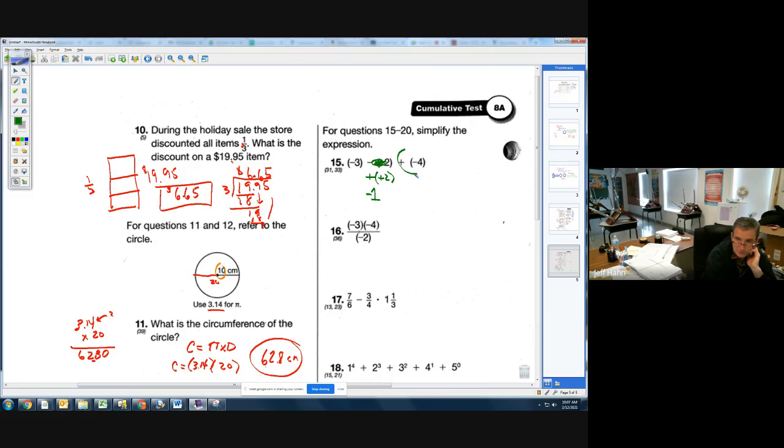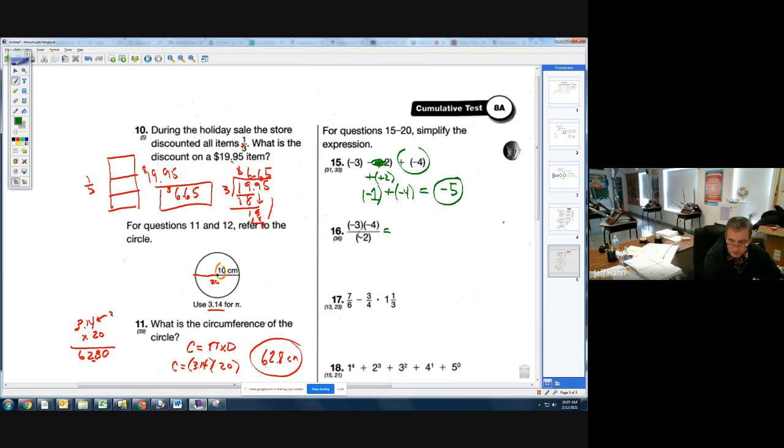And then to that -1, I am now adding a -4. If that helps you to put this in parentheses, feel free. If you look at your notes under adding integers, it says if we add integers that have the same sign, you add those numbers together and you keep the sign of what they were. If I have a -1 and I add 4 more negatives to it, I get 5 negatives or -5. Now don't let that confuse you with problem number 16. This is multiplying and dividing. Okay, whole separate set of rules.